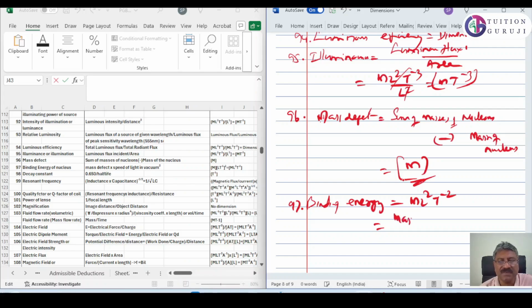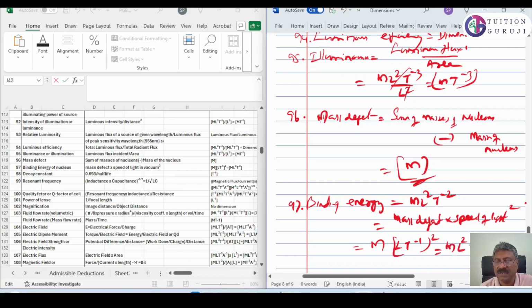It is mass defect into speed of light in vacuum square. Mass defect is M only. Speed of light is LT⁻¹, the whole square, is equal to ML²T⁻². This is correct again. It is energy only.